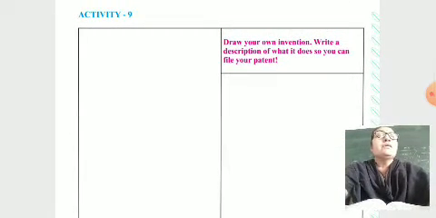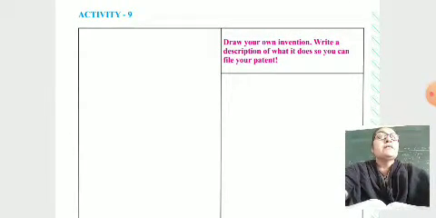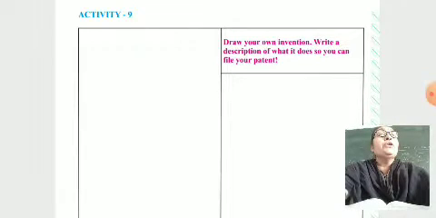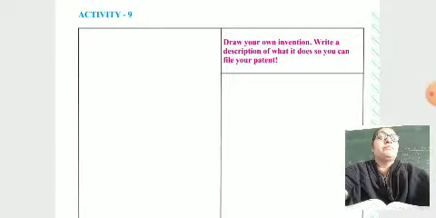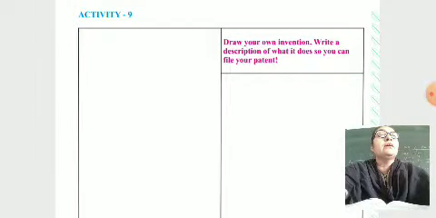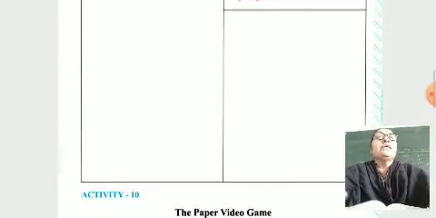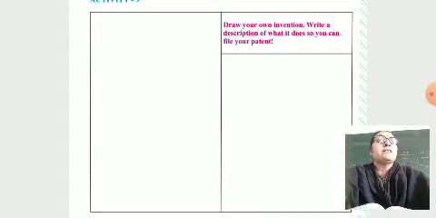Here they have given some space to draw your own invention. Write a description of what it does so you can file your patent. So, in this space you have to draw your invention and write down the description, what it does, so you can file your patent.